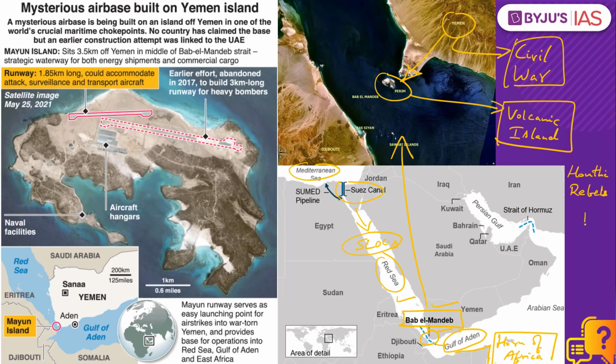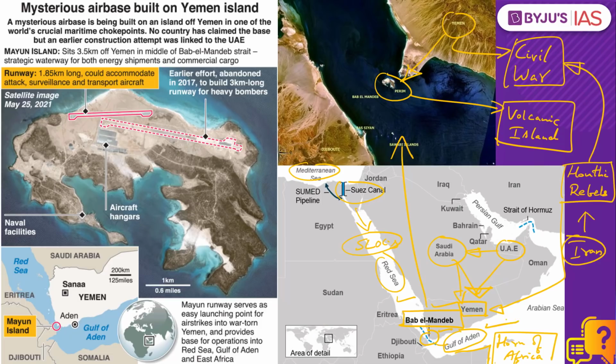As we have discussed in previous sessions, the Houthi rebels of Yemen, who are reportedly backed by Iran, they have challenged the civilian government in Yemen, which is backed by regional powers like Saudi Arabia and the United Arab Emirates. After Houthi rebels captured large parts of Yemeni territory, Saudi Arabia led a military coalition to target the Houthi rebels along with the backing of the United Arab Emirates.